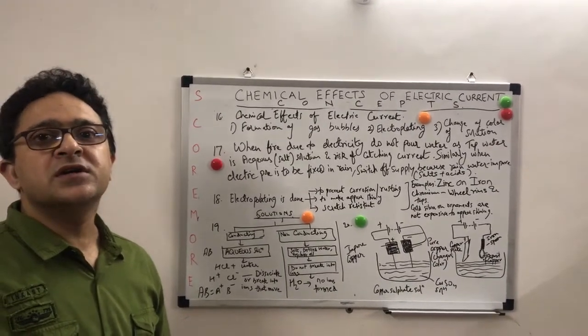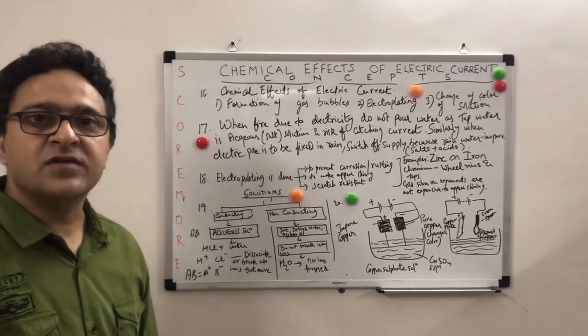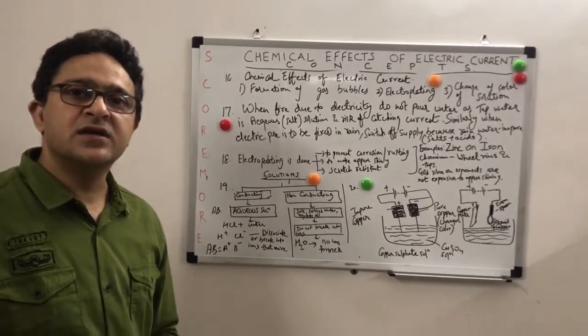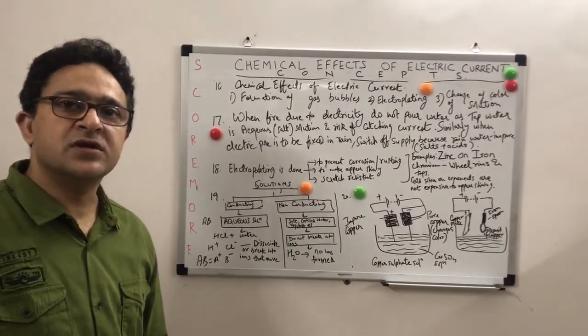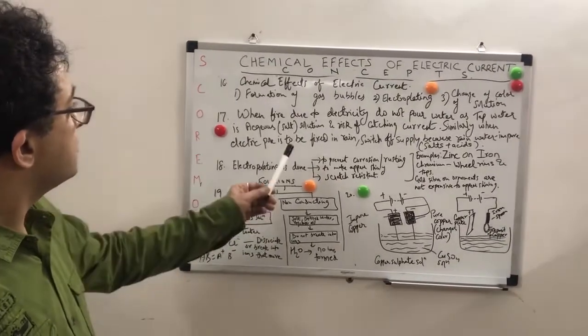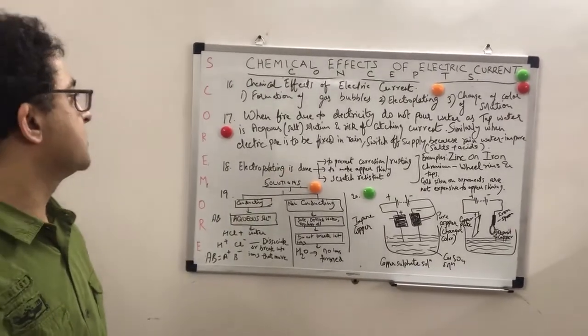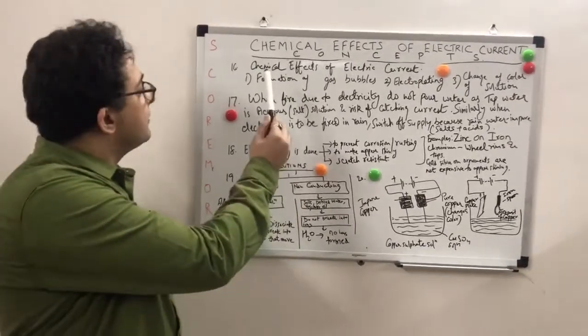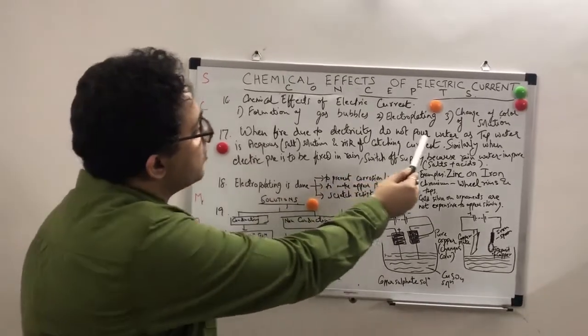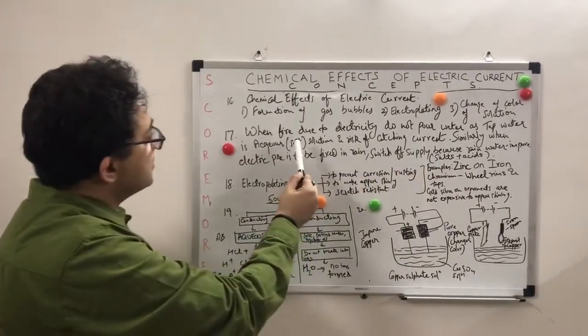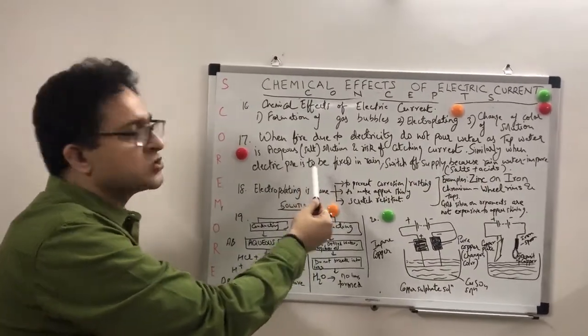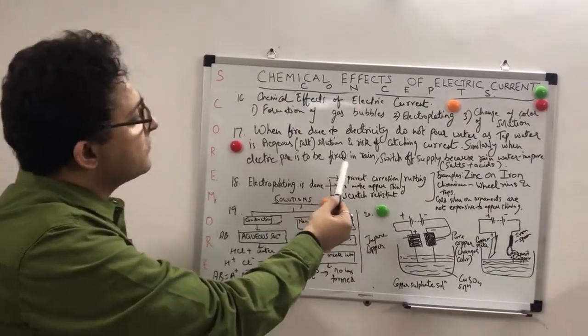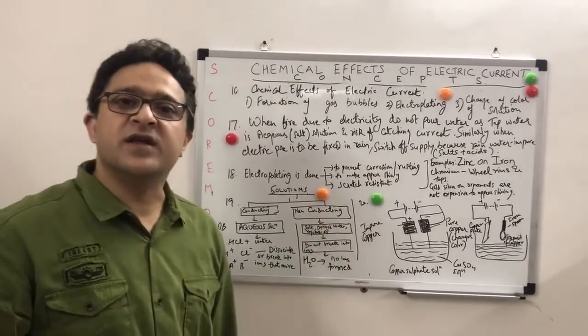It's got salts, it's aqueous, so it is a conducting solution, right? So we should never pour tap water. It mentions the same thing over here. When there is a fire due to electricity, do not pour water, as tap water is aqueous. It's actually a salt solution. It has dissolved salts, and the risk of catching the current is very high.